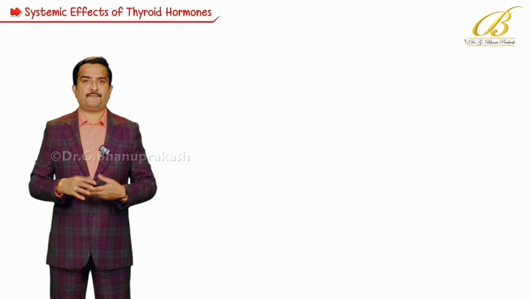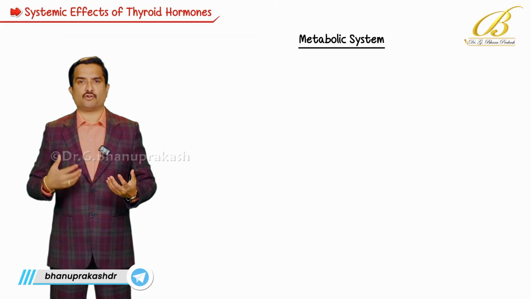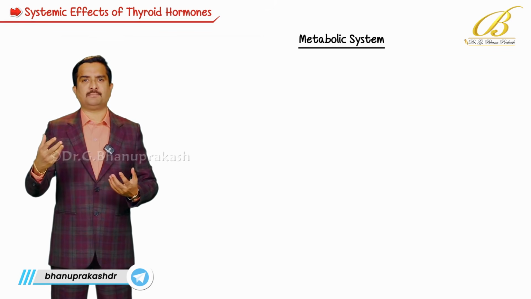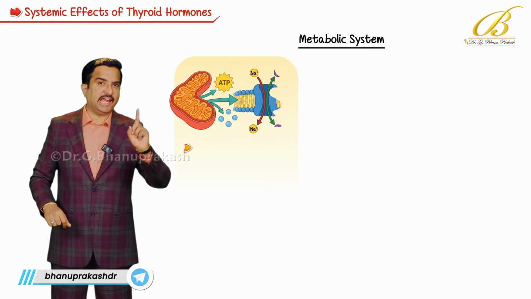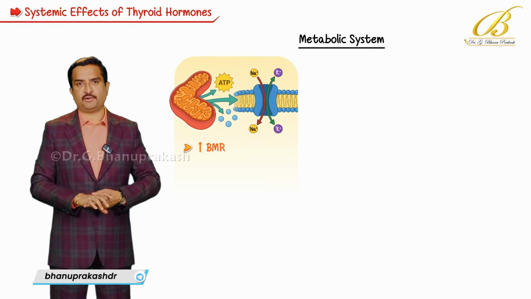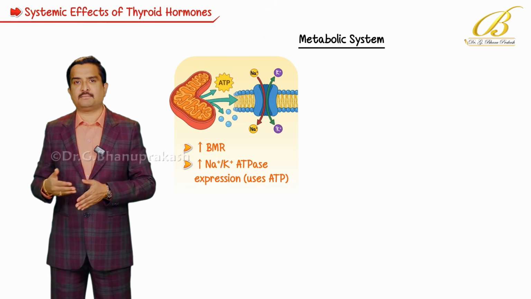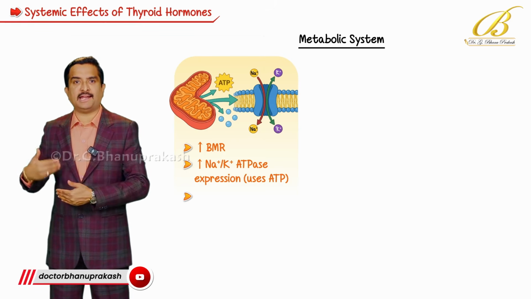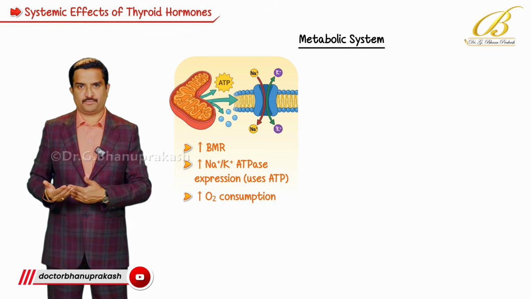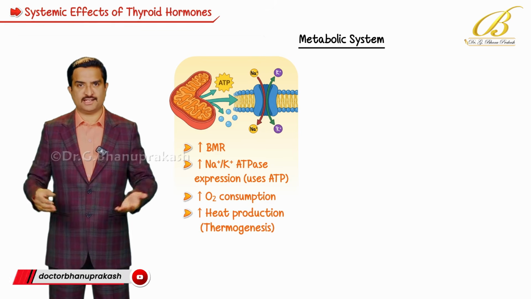Now, effects on metabolism. Thyroid hormones ramp up metabolism in many different ways. Most importantly, they increase the basal metabolic rate. They do this by increasing sodium potassium ATPase expression, which uses ATP and increases oxygen consumption. This leads to increased heat production, that is thermogenesis.